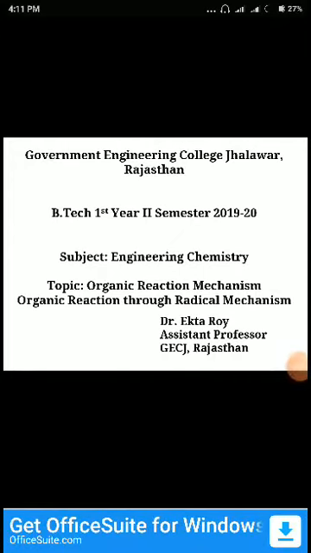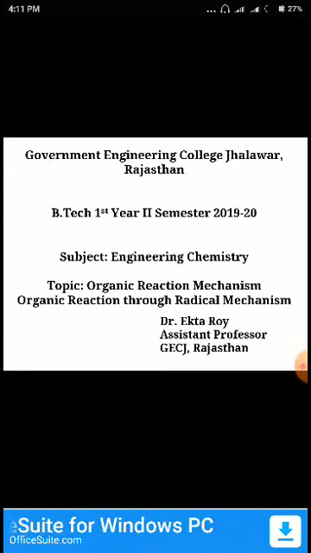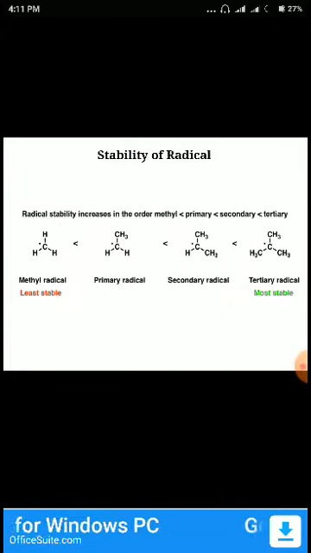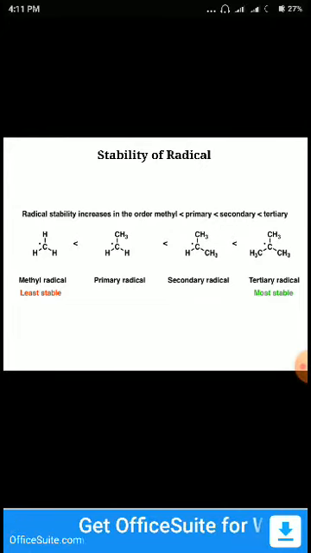Hello students. Today we will discuss some organic reactions which occur through the radical mechanism. Before discussing this, we first discuss the stability of the radical. The stability of the radical follows the carbocation stability.